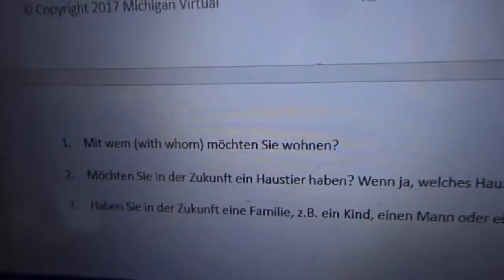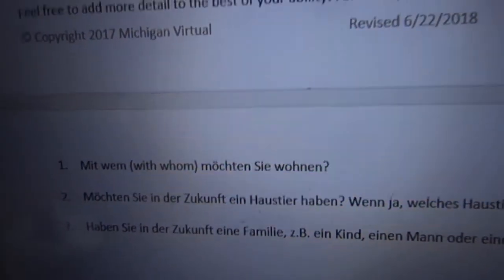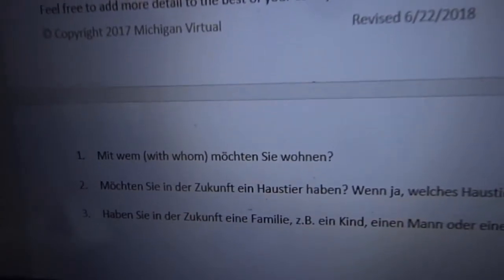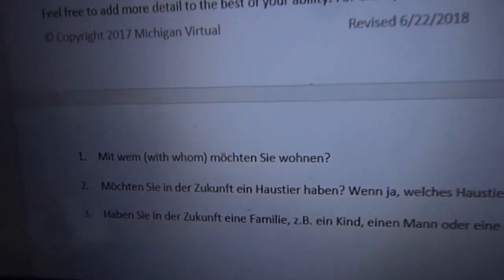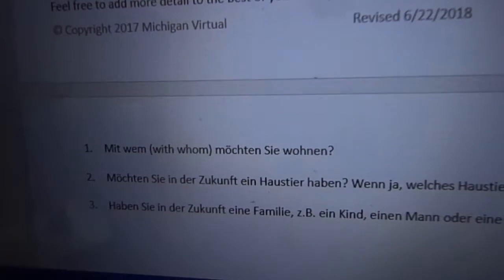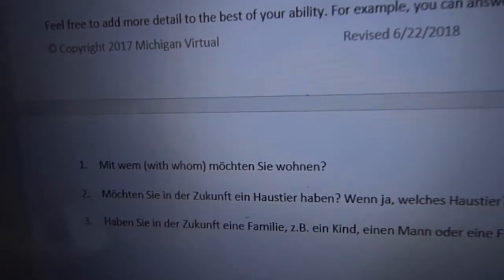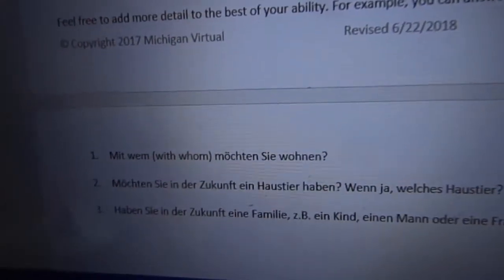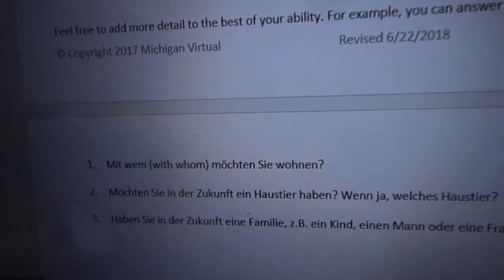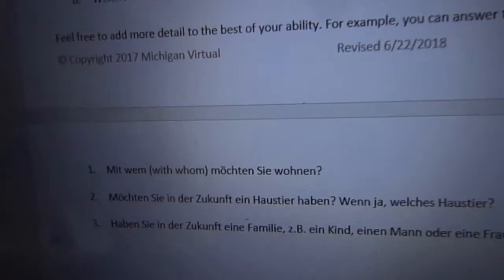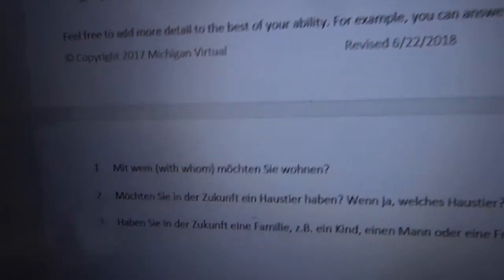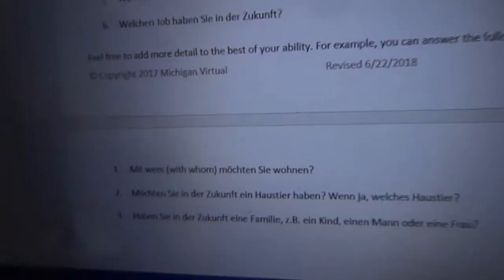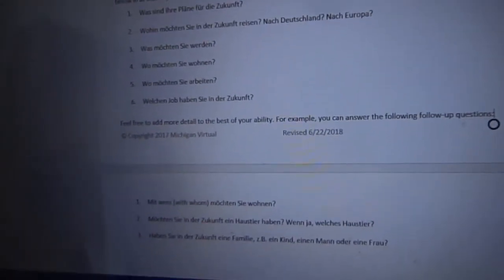And you ask yourself, in a paragraph, does that make sense? If you're reading a paragraph about somebody's future and they said, yes, I want to have a cat. Yes, I want to have a family. Was that really a paragraph? Do you include yeses and nos in the middle of a paragraph about something? You really don't. That only happens if you're answering a direct question. But in this circumstance, you're writing a paragraph where you are telling everything. It's not a series of questions and answers. You are providing all of the information at once.